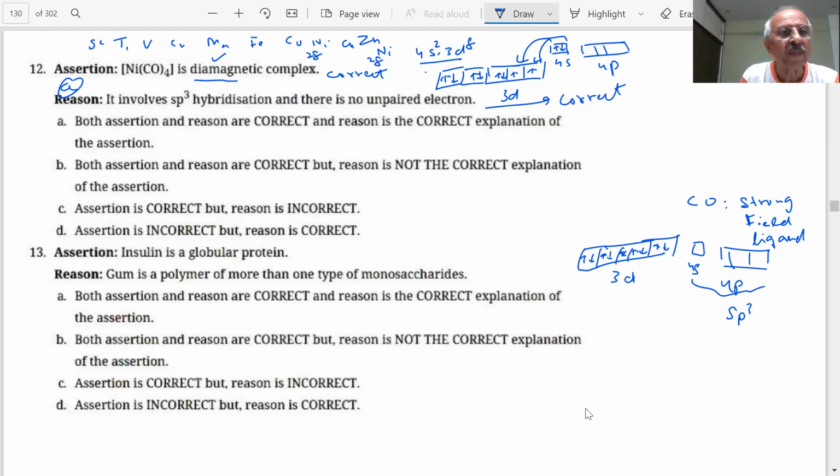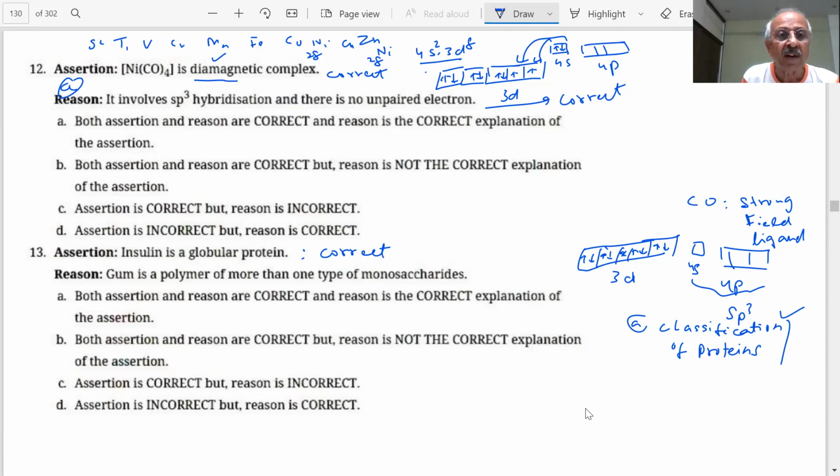Next question. Insulin is a globular protein. Is that correct? Yes, sir. Classification of proteins, they are asking questions on that all the time. You can see that many questions we are doing based on classification of the proteins, student. Fibrous and globular. So insulin is a globular protein is correct, student. This gives a good revision of the course also.